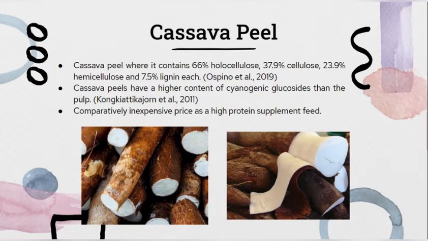Next, cassava peel, where it contains 66% holocellulose, 37.9% cellulose, 23.9% hemicellulose, and 7.5% lignin each. According to the Central Bureau of Statistics from 2004-2008, the production of cassava continues to increase annually, which means that the production of cassava peel is also increasing. Usually, cassava peels have a higher content of cyanogenic glucosides than the pulp.